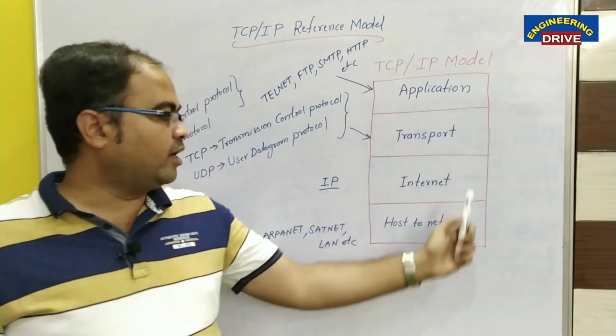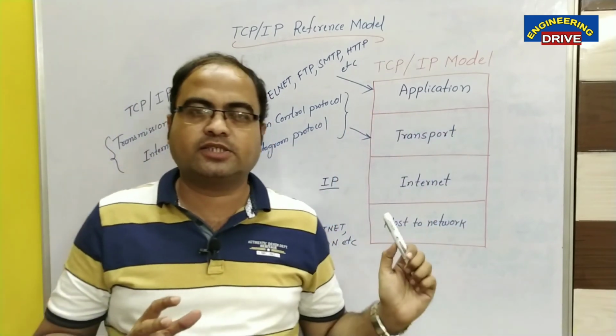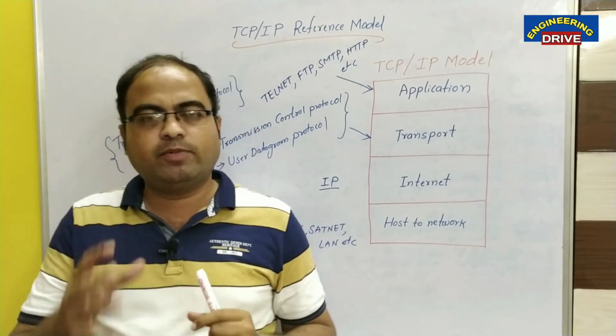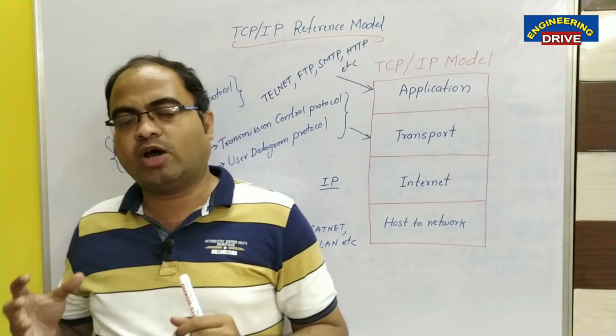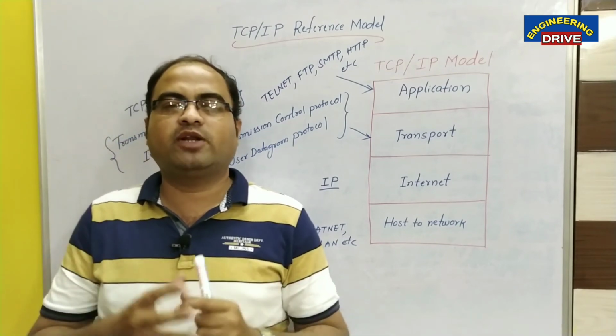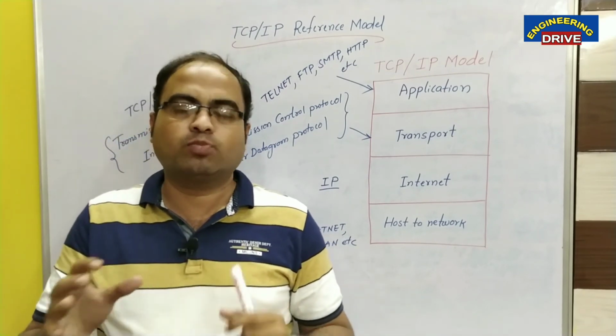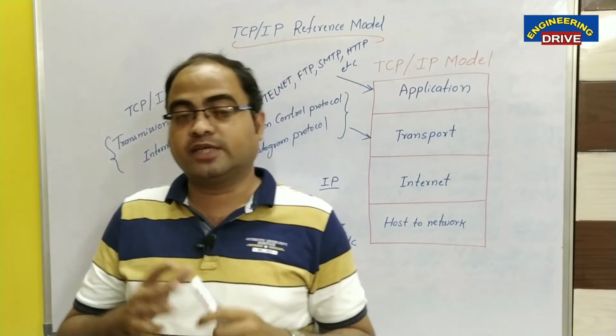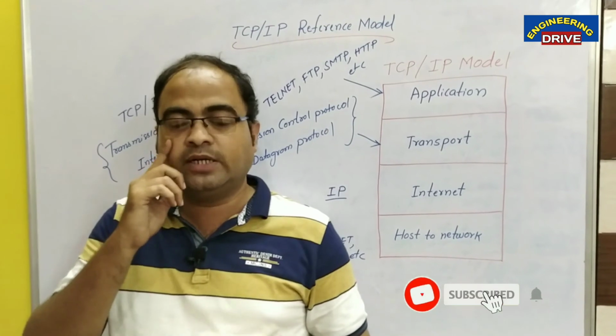Collectively, these four layers of the TCP/IP reference model make sure that the connection will be established, and along with the connection, the communication will take place in a very smooth manner. That's why this TCP/IP reference model is termed a practical model which is used in the internet.